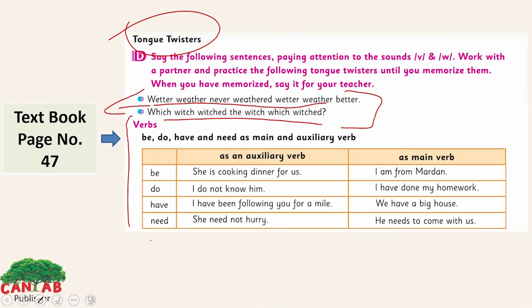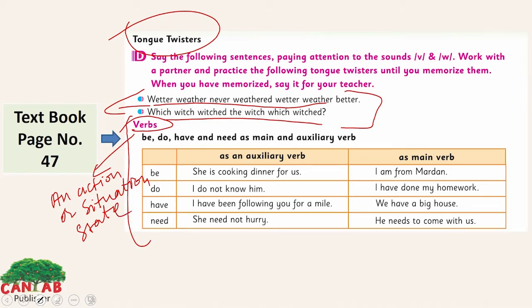Now look here, the verbs. What are the verbs? Verbs refer to an action or situation or state or being something. We have different kinds of verbs: auxiliary verb, main verb, helping verb, transitive, intransitive, linking verbs, modal verbs.